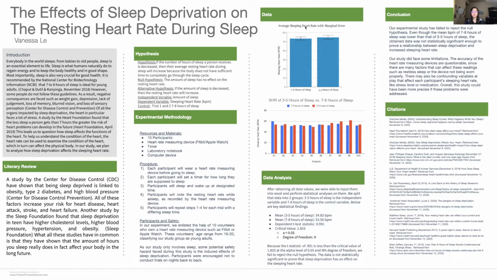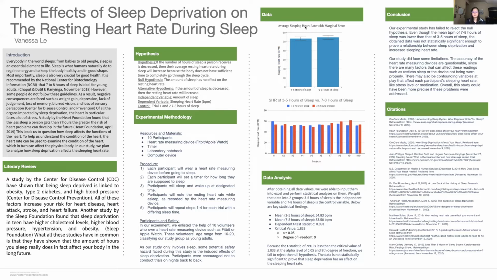For my data analysis, after obtaining all the data values, I split them into 2 groups. 3 to 5 hours of sleep is the one group of sleep deprivation, and the 7 to 8 hours of sleep is control variable, showing that they had sufficient sleep. Below are key statistical findings in the bullet points. The mean for 3 to 5 hours of sleep is 54.83 beats per minute, while the mean for 7 to 8 hours of sleep is 53.50 beats per minute.